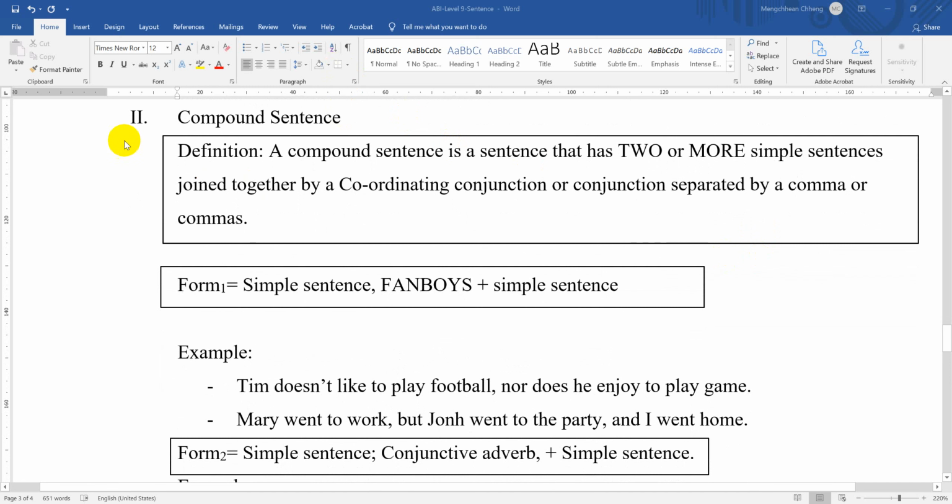And now let's move to the second type of sentence. We have the compound sentence. What is a compound sentence, everyone? A compound sentence is a sentence that has two or more simple sentences joined together by a coordinating conjunction or FANBOYS that you have already learned, or a conjunction separated by a comma or commas.